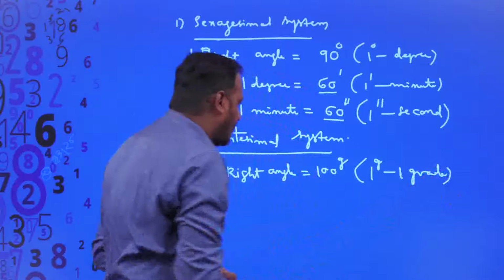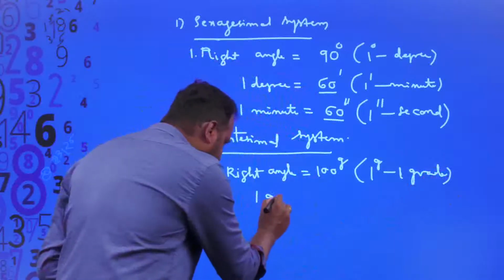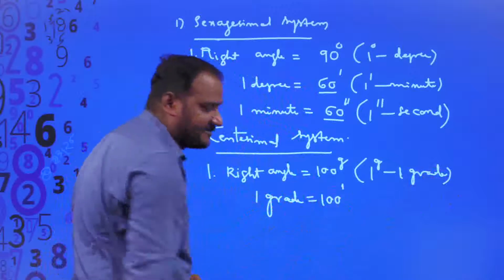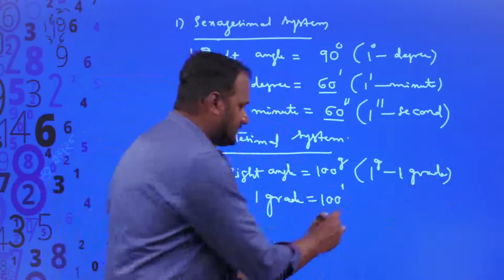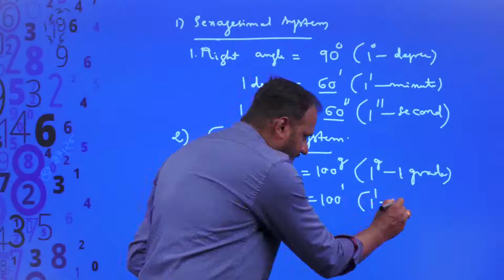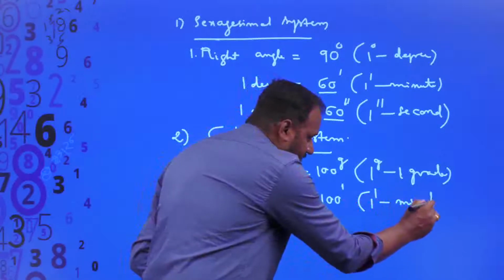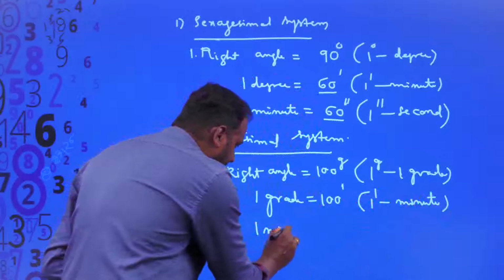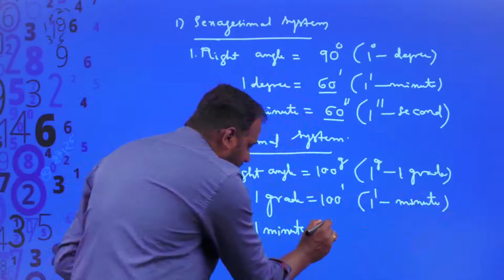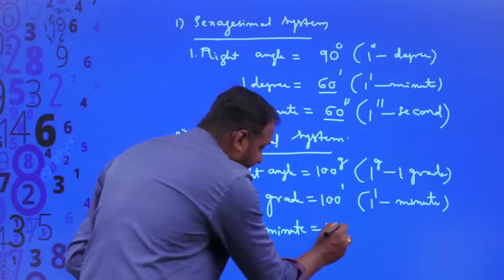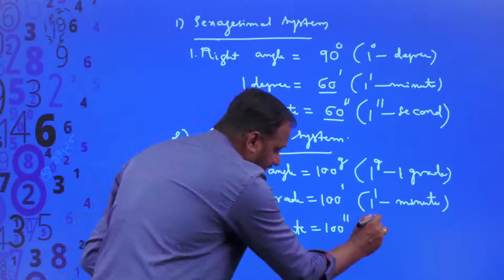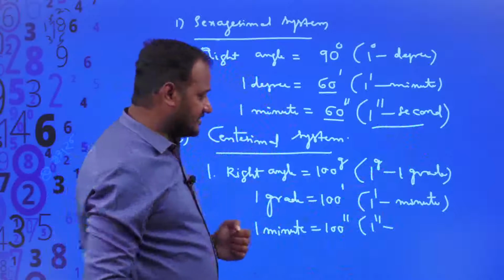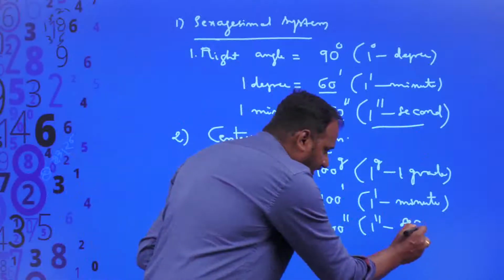And 1 grade is further divided into 100 equal parts. Again each part is said to be 1 minute. So this is 1 minute. And again 1 minute is further divided into 100 equal parts and each part is said to be, again, what is this one? Double dash, that is 1 second. So it is said to be 1 second.